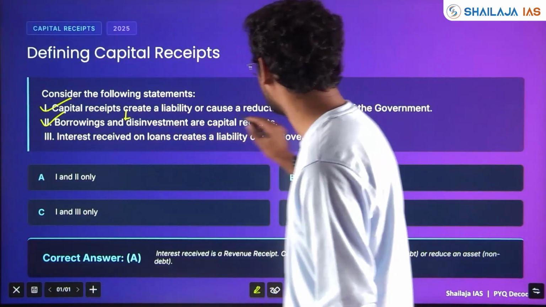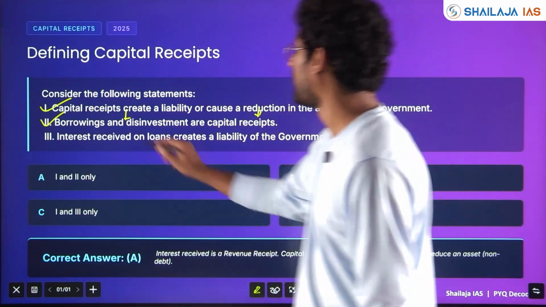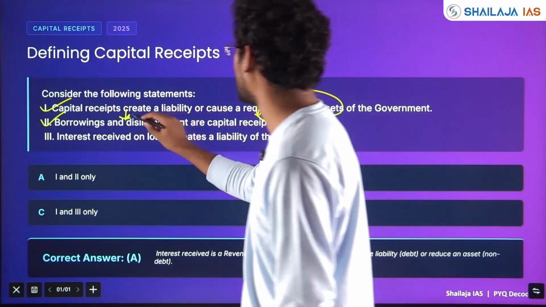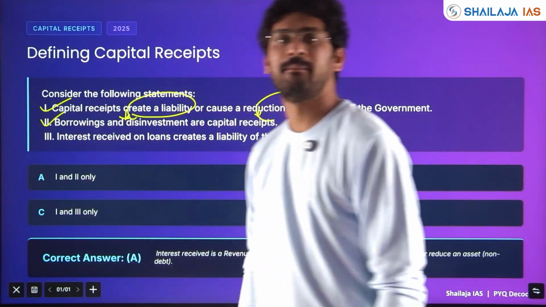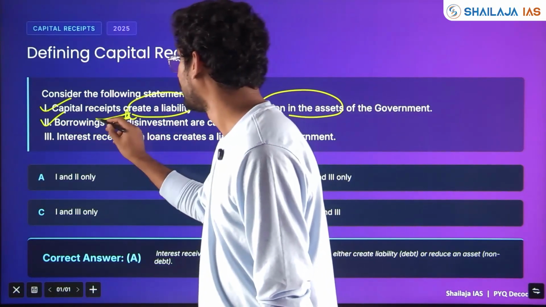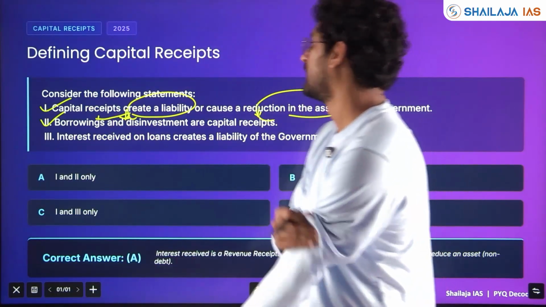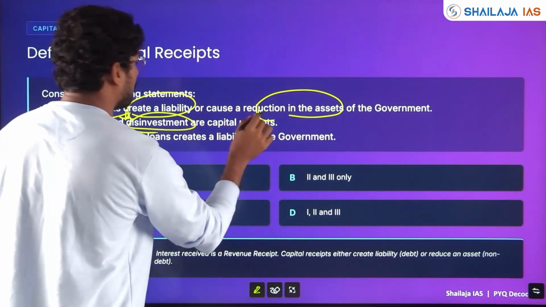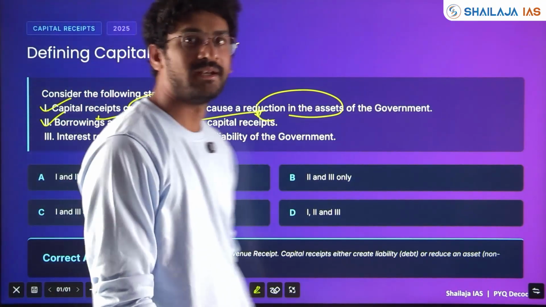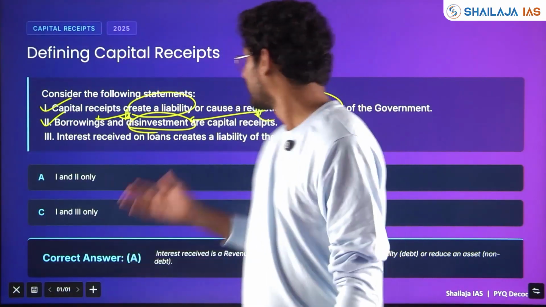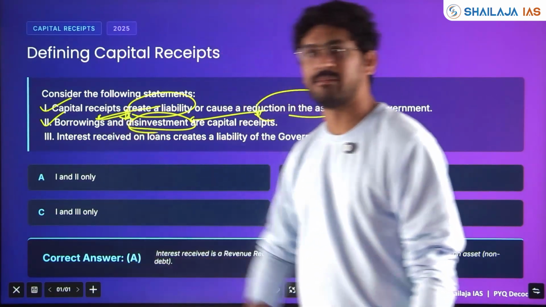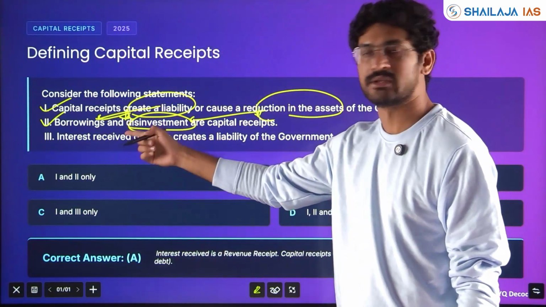Same thing, matching logically. See, borrowings, reduction in the asset, create a liability. Is borrowing a liability? Yes. Statement 1 matches with statement 2. Reduction in asset, disinvestment. You are selling your shares in the company. Is it a reduction in asset? Yes, you are selling the company shares. So statement 1 matches with statement 2. Logically deduce it. Both statements are correct?